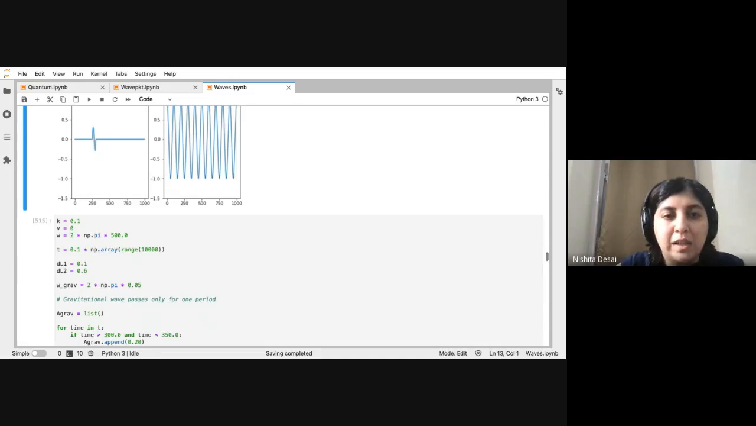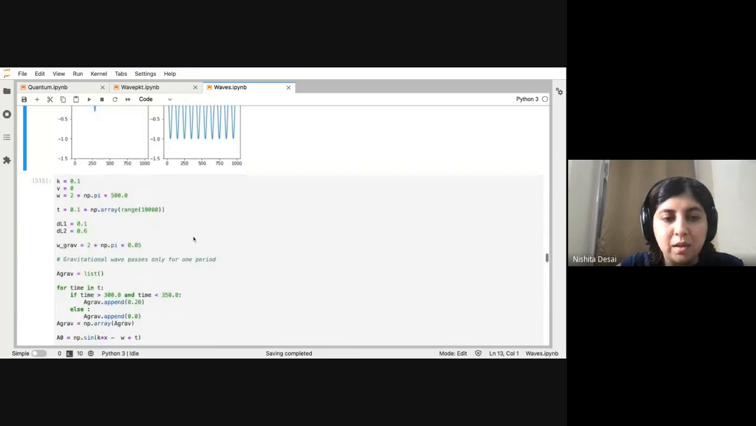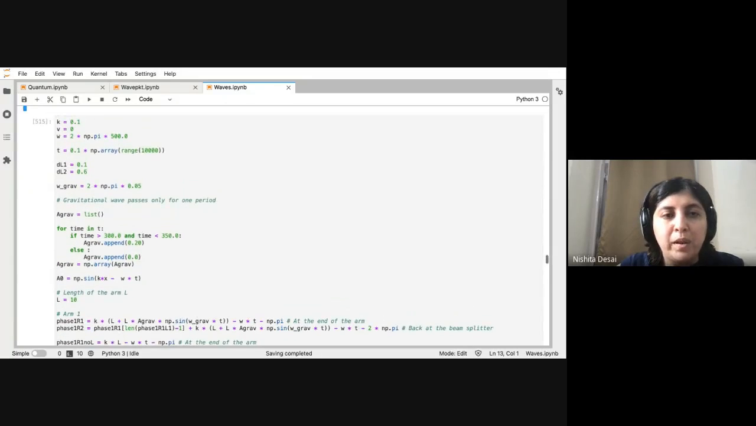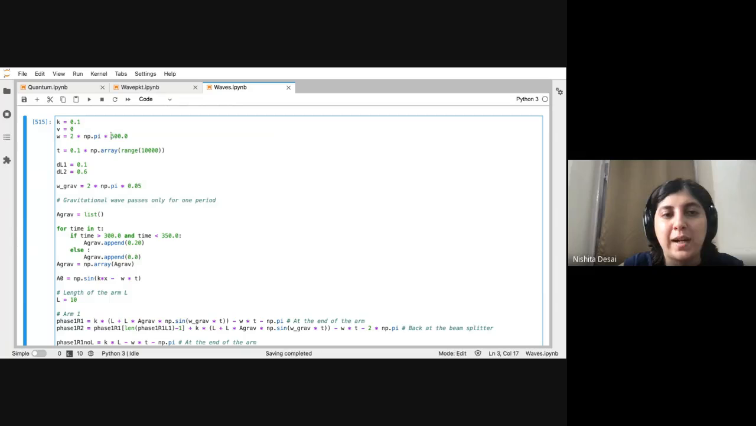These frequencies are for illustration, but we are going to go to somewhat higher frequencies to see the effect. For example, we are going to assume that light has a high frequency, say 500.